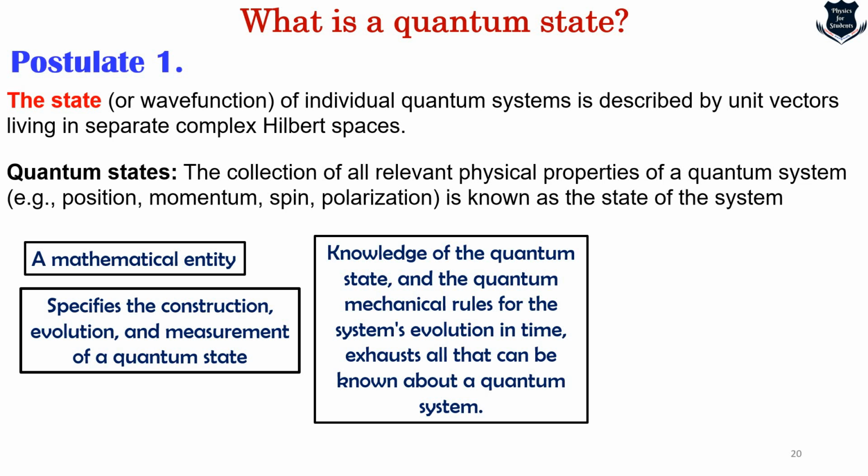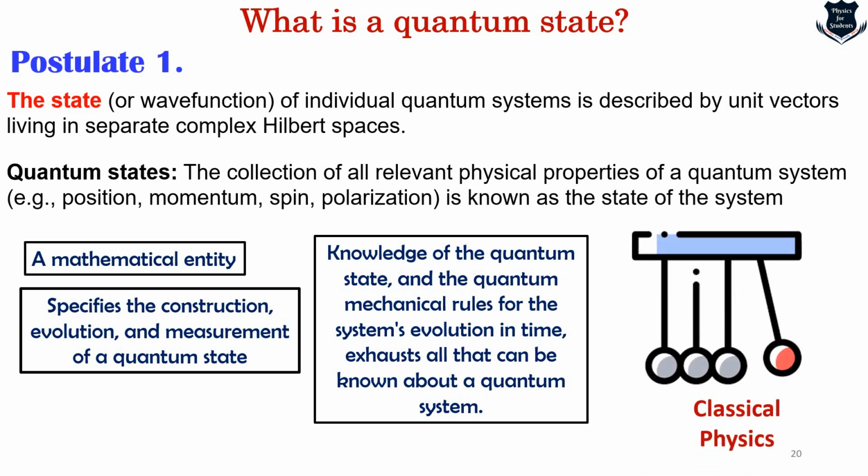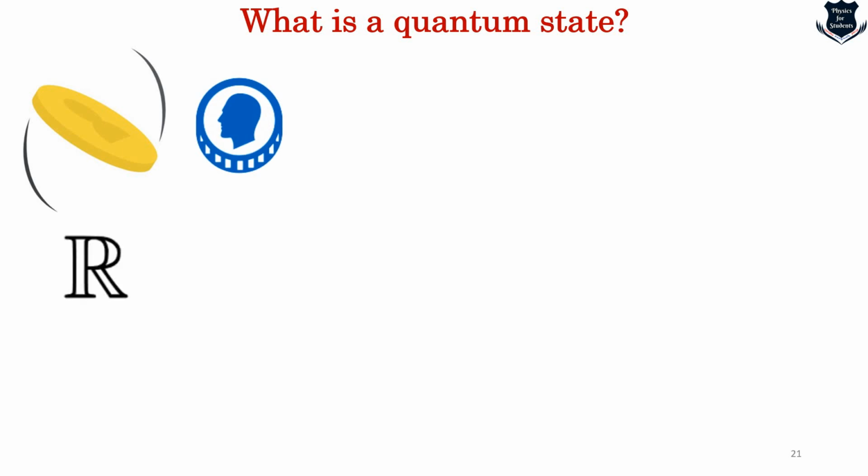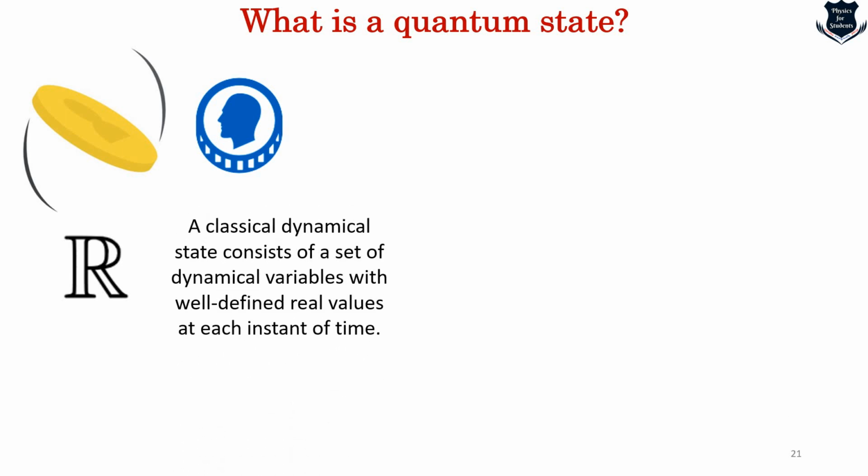Now strangely enough, what we are doing is quantum mechanics, but this concept of a state actually emerges from none other than our good old classical physics. Let me take you through an analogy comparing the classical physics state and the quantum physics quantum state, so that things will become much clearer. So here it is, a typical coin. I mean to say, once it is flipped and it falls on the ground or your hand, it is either a head or a tail. This is very classical in nature, and the values are all R, that means real numbers. So a classical dynamical state consists of a set of dynamical variables with well-defined real values at each instant of time.